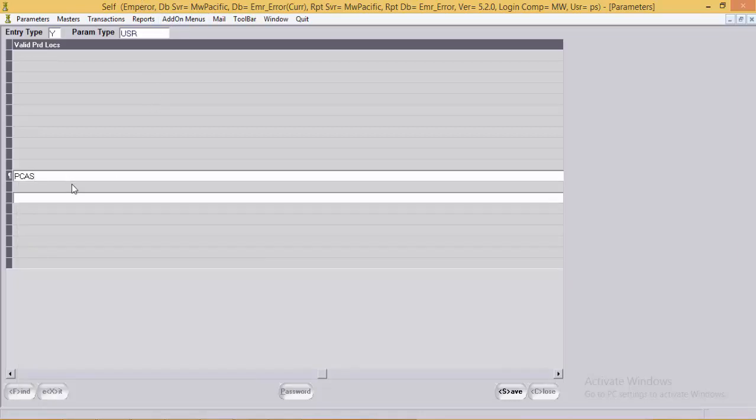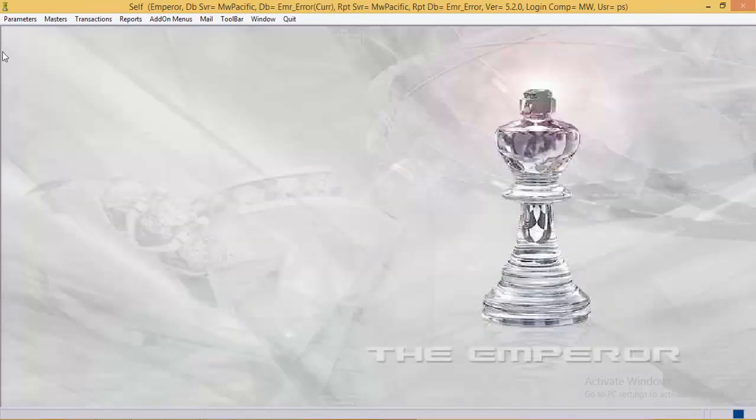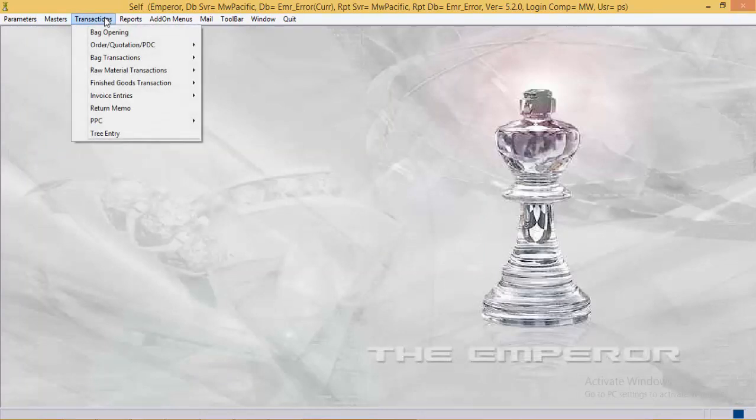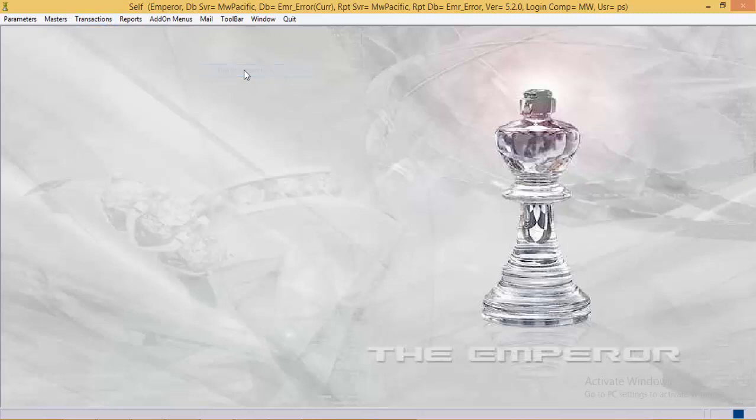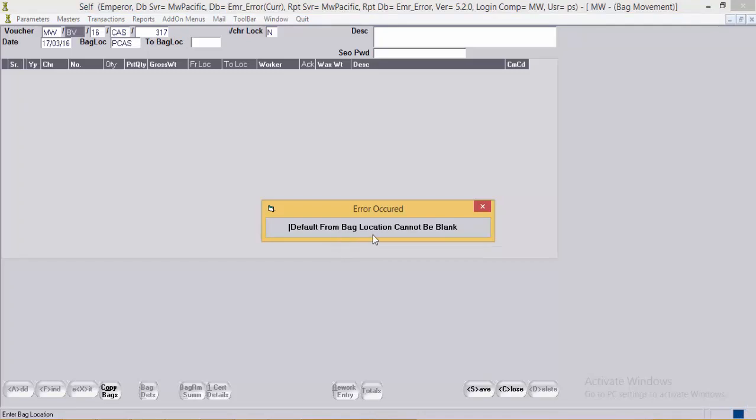We'll take a look at the entry first. After assigning the rights of the location to the given user, we will do a bag movement entry from location casting to filing. Here we add the voucher for casting location. When the bag acknowledgement option is set as yes, it is a must to specify the location over here. As you can read in the message, default from bag location cannot be blank.